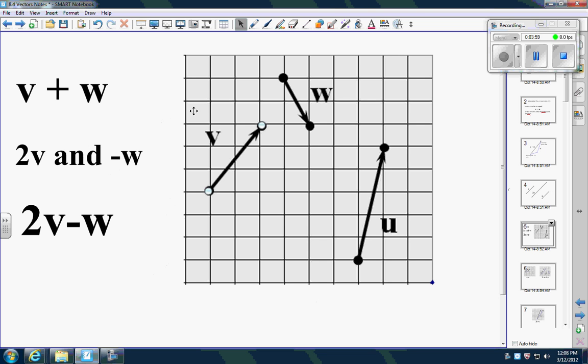Here's some examples. Here's a vector V, here's a W, here's a U. We put them on a grid so we can actually work with them and we can look at slopes and directions. We're going to do three things: V plus W, 2V minus W, and 2V minus W. So we're basically going to put this one together here. If you want to pause it and think about what these are going to look like and see if you can get the vector, that might not be a bad idea.